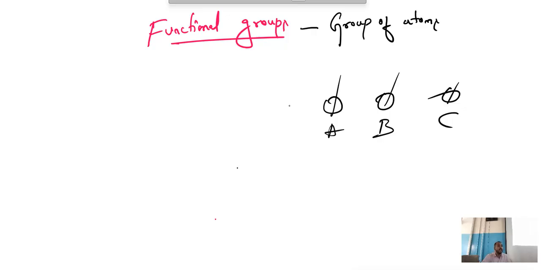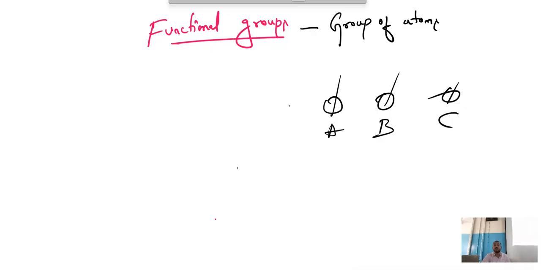Every element has its own nature, has its own behavior. Now, who will check whose behavior is what? That is the functional group. So the functional group determines, finds, identifies the chemical properties of organic compounds. So that will help us to identify the chemical properties of an organic compound. So it is called a functional group. Any doubts?